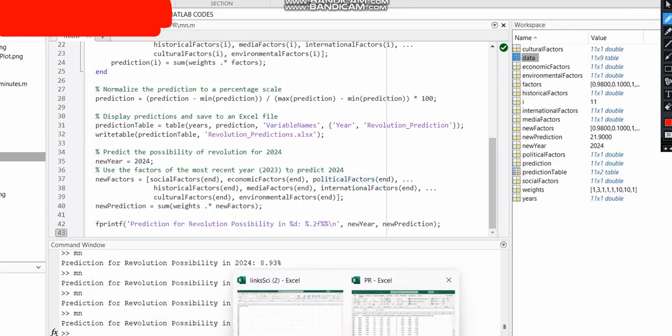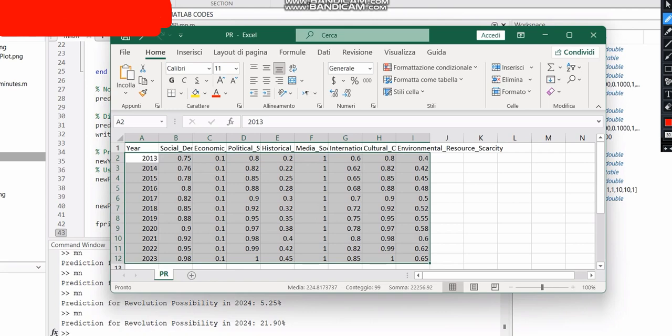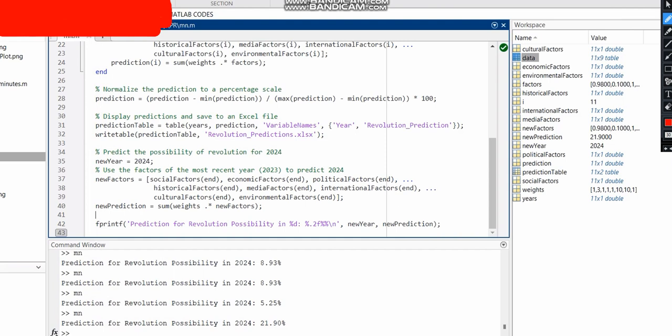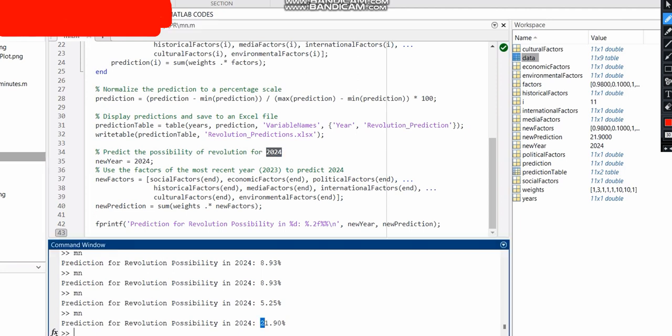So based on the information from 2013 to 2023, we can develop code to predict the probability of revolution in 2024. As we can see, this is the probability of revolution in 2024, 21 and 90%.